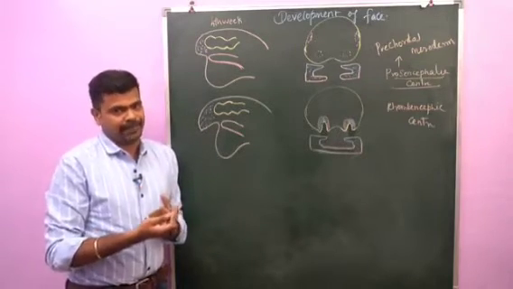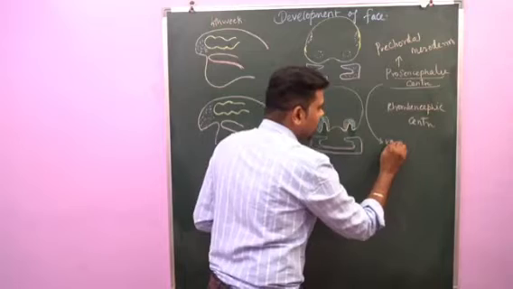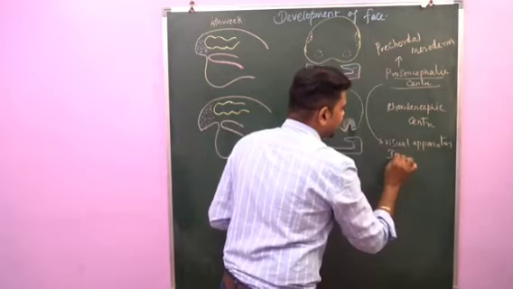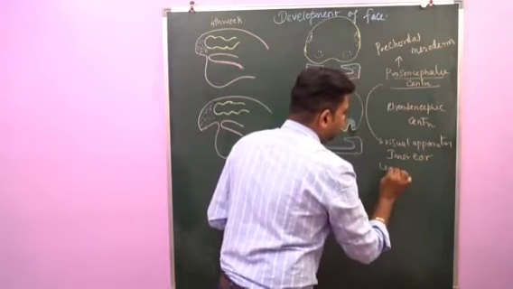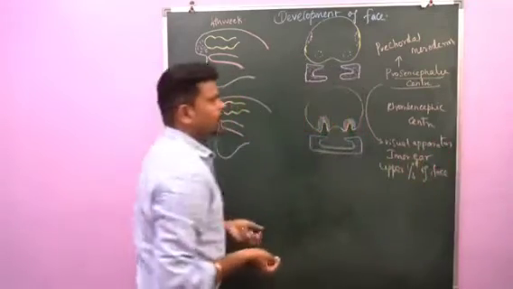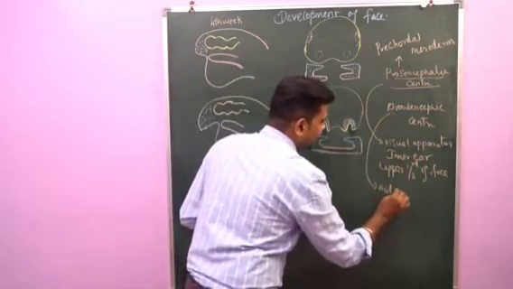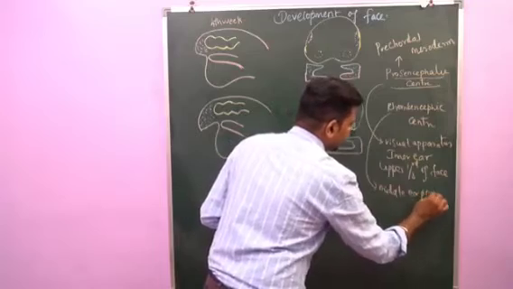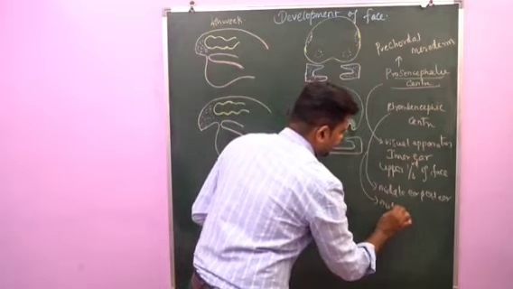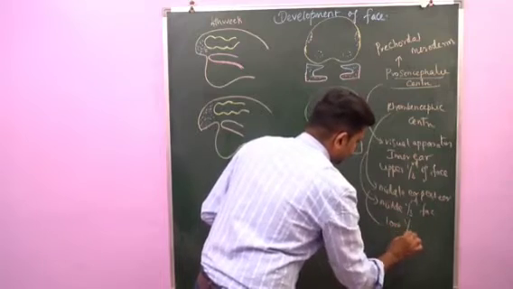ventral to the hindbrain. This prosencephalic organizer center gives rise to the visual apparatus, inner ear, upper 1/3 of the face. Whereas the rhombencephalic organizer center gives rise to the middle ear and external ear, middle 1/3 of the face and lower 1/3 of the face.